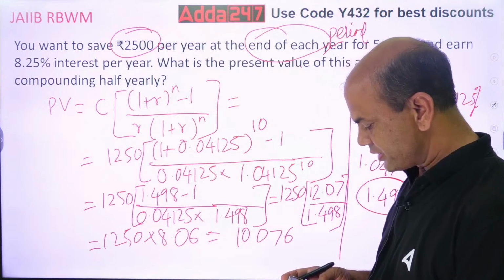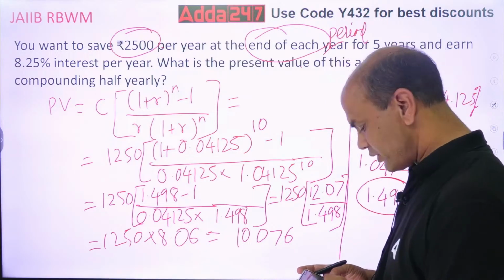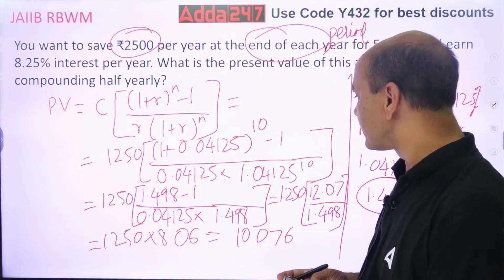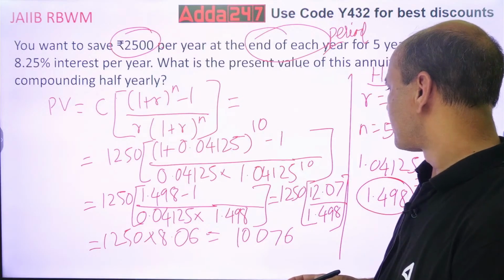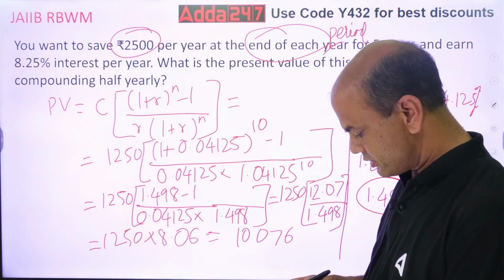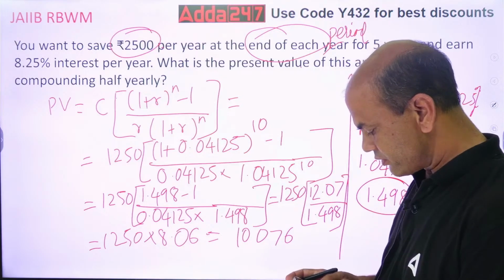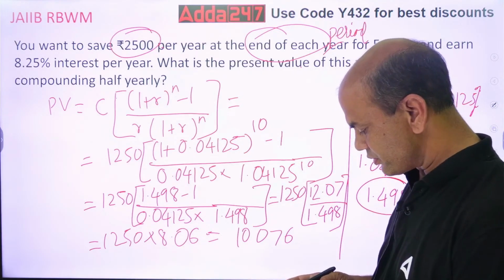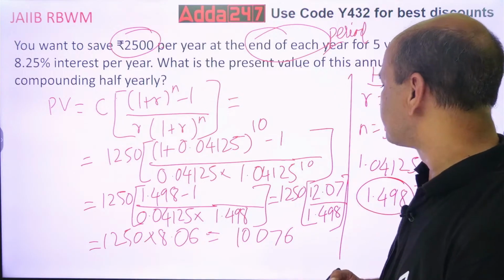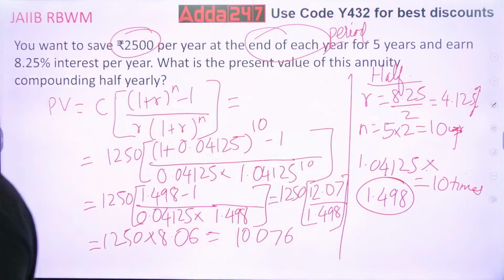0.04125. So 12.07, that is also correct. Divided by 1.498. What is it? 498, correct? Yeah, 498. So that is equal to 8.061 into 1250. So 10,000 something, right? 10,000 something you are getting. Correct. This is the answer. Are you getting this, everyone? 10,000 something 76.